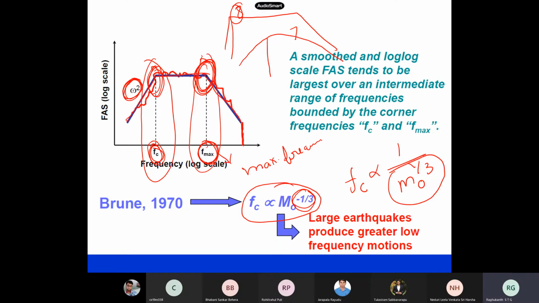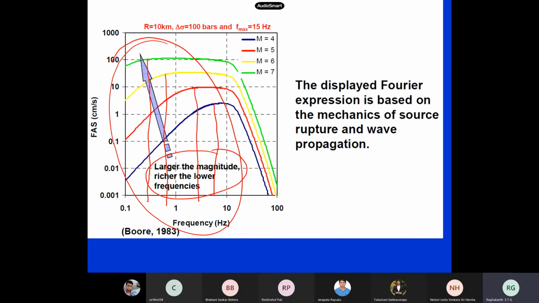It is not the Nyquist frequency. As magnitude increases, the corner frequency reduces. The data also shows this. When I showed you Fourier spectra, say for the Mexico earthquake, for magnitudes 4, 5, 6, 7, 8, they were all similar.